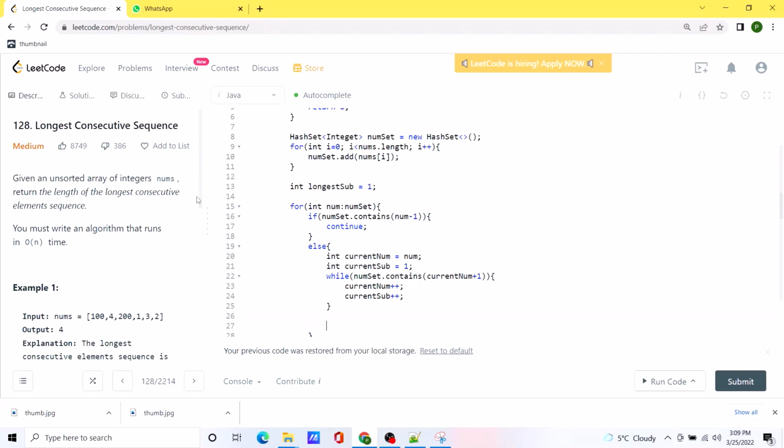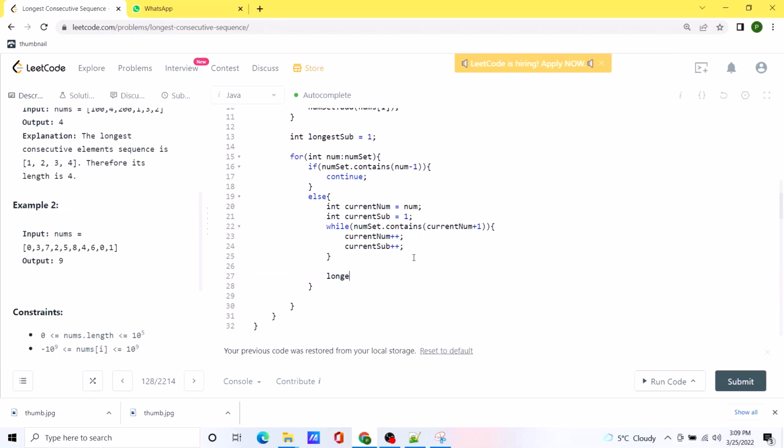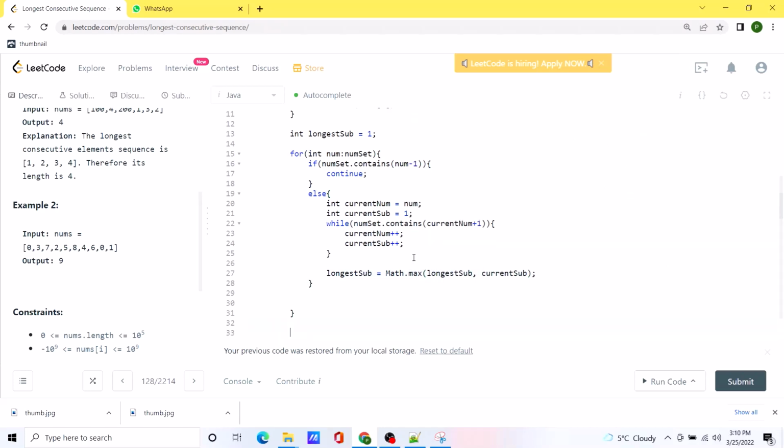And after this loop ends, we need to check whether we have found the longest consecutive subsequence or not. So once this loop ends, we should have our answer in the longest sub variable, so we can simply return that.